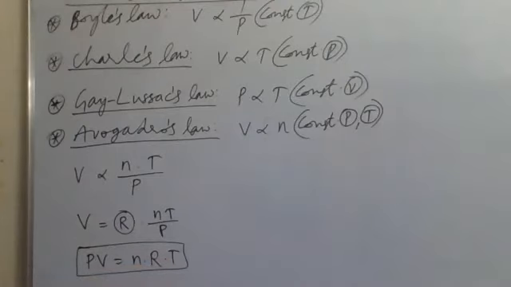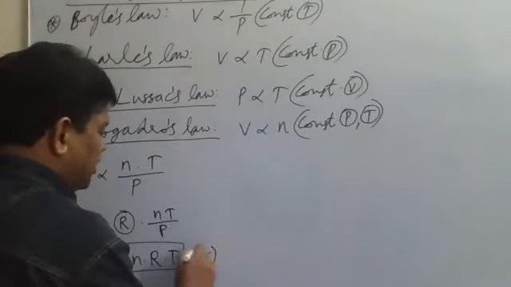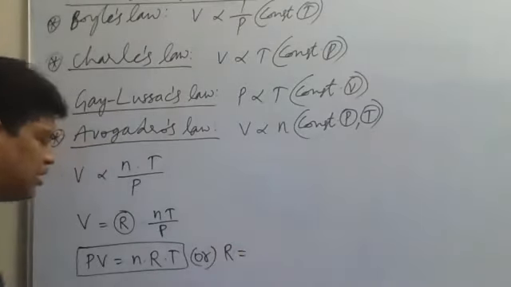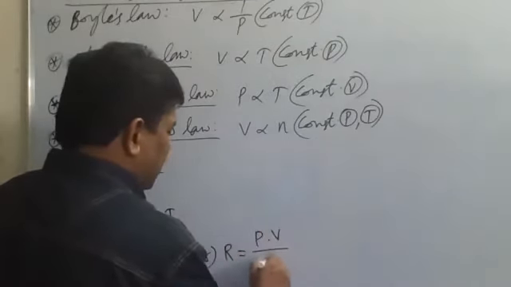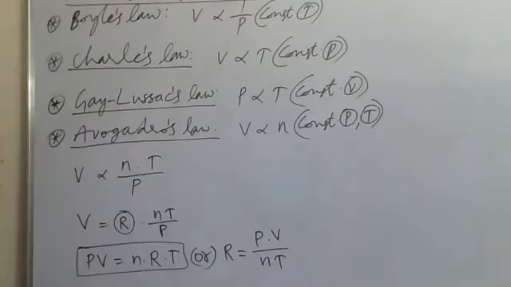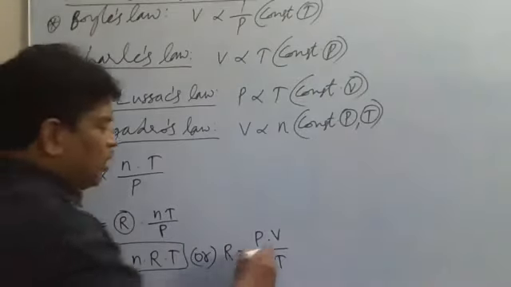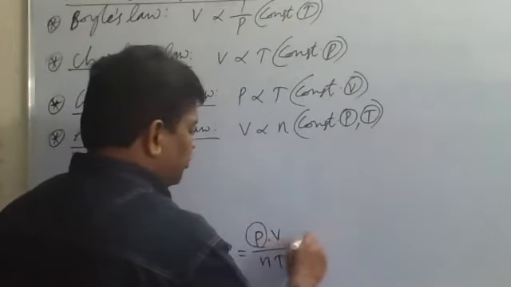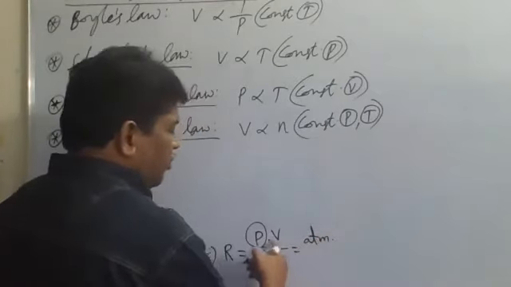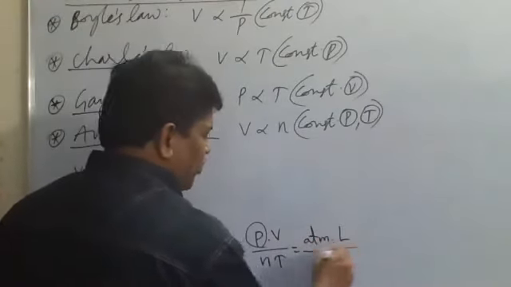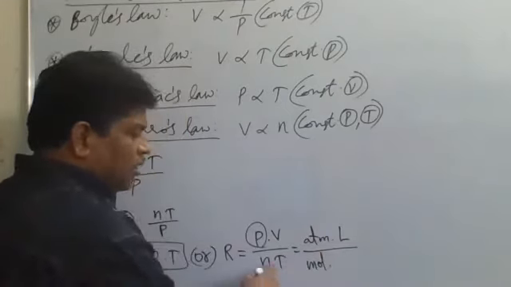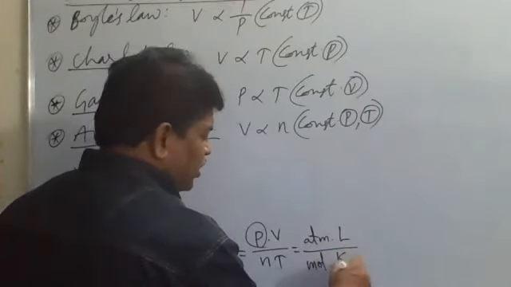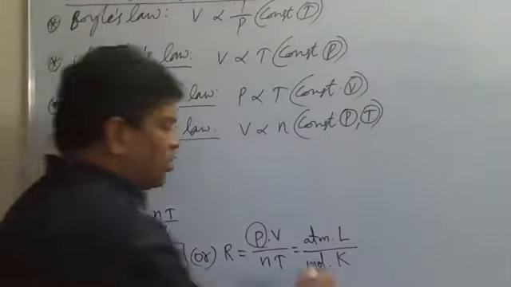Okay. The same thing, how to write from this? R is the universal gas constant. R is equal to PV by nT. Is it clear? So the formula for R is PV by nT. Now, generally pressure is measured in atm, volume is measured in liters, the number of moles in moles, and capital T in Kelvin temperature.